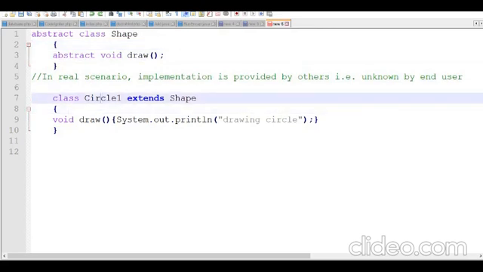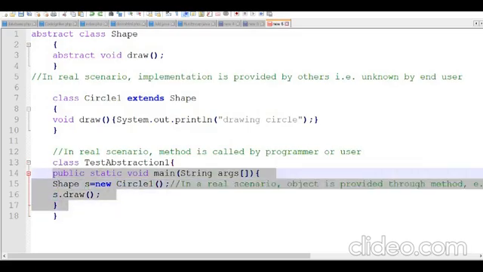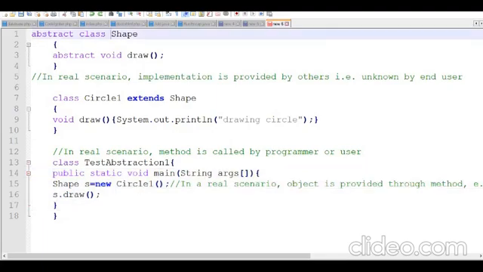Using circle one, in the main method you can draw the things. This is the main class having the main method; create an object for circle one, with the object name s, and s.draw. Now your circle will be drawn using the abstract class called Shape. This is how you can create an abstract class and how you can utilize abstract classes.